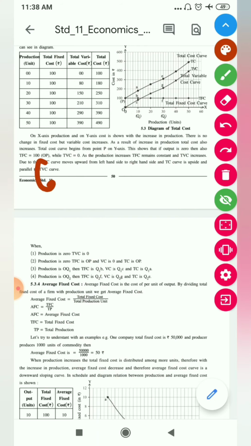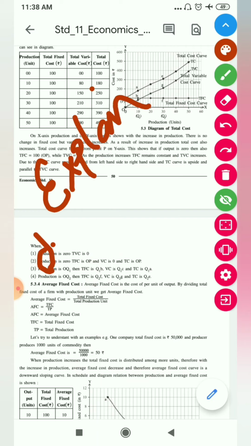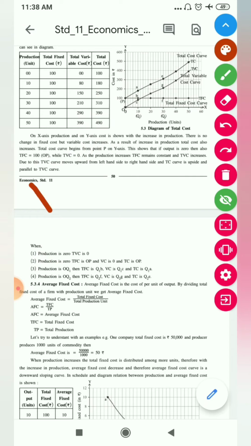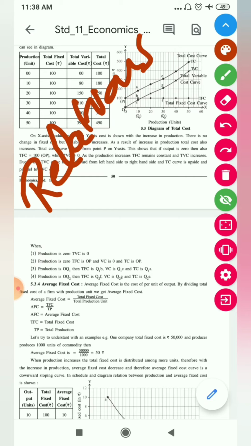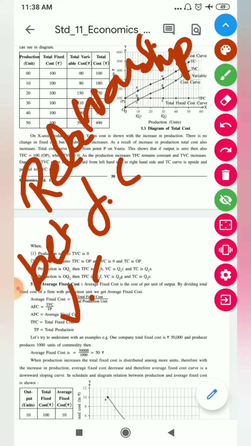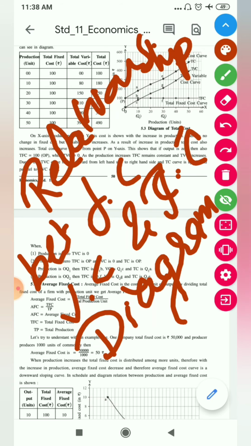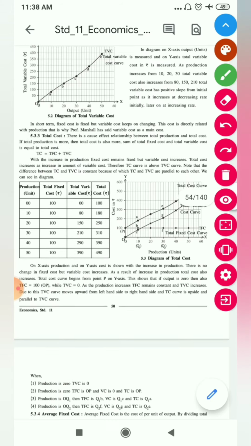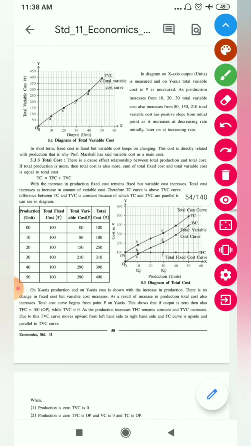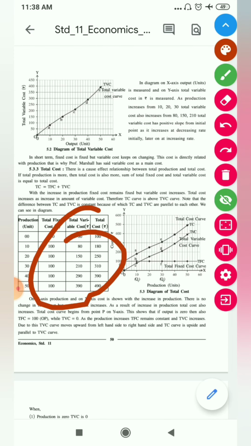And explain relationship between fixed cost, variable cost and total cost with the help of diagram. उसमें आपको जो मैंने एक लास्ट जो ये वाला डायग्राम है ना, this diagram you have to make in the second question, and you have to make use of this schedule as well as this diagram and explain that. This is your question for today.